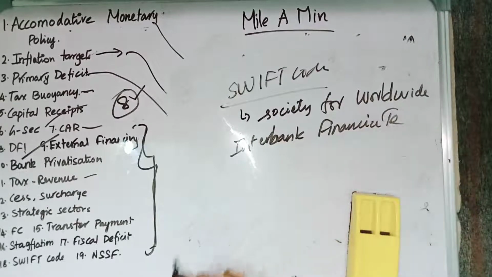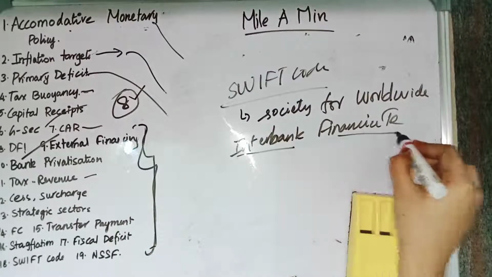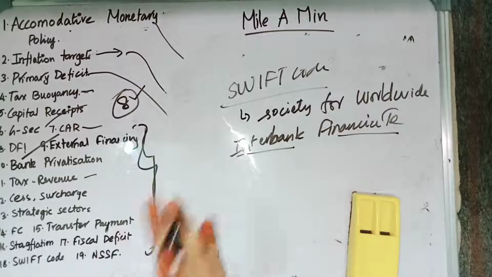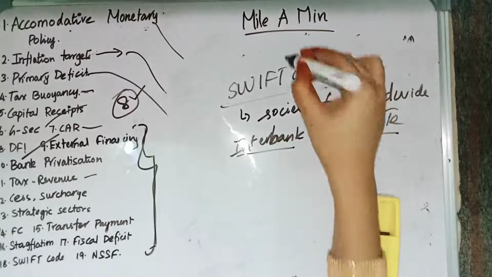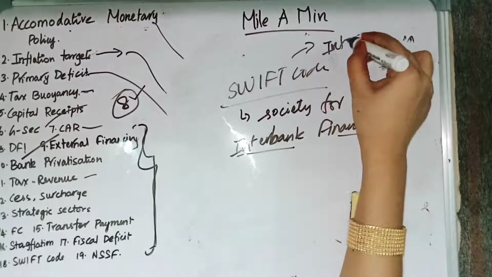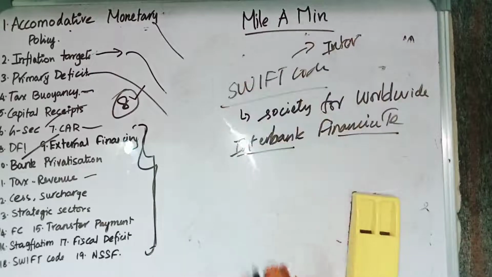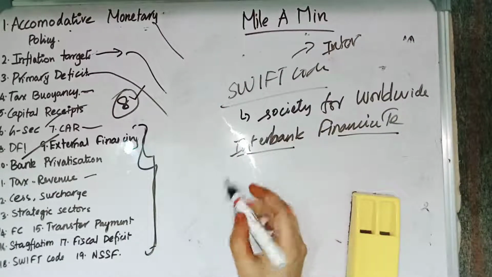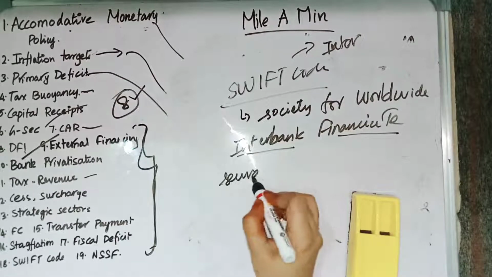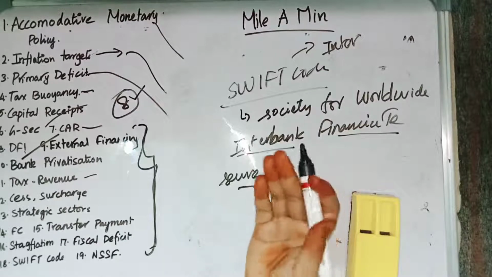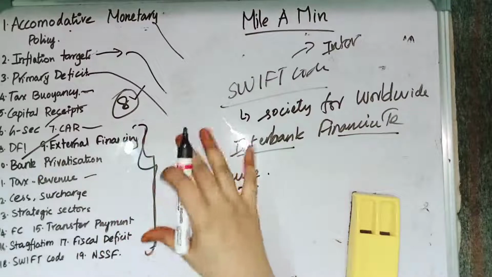So SWIFT code is related to international banking transactions, and SWIFT is actually a secure financial message carrier. It transports messages from one bank to its intended bank recipient.